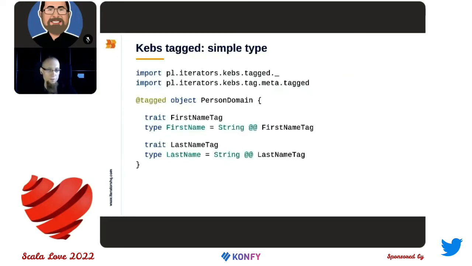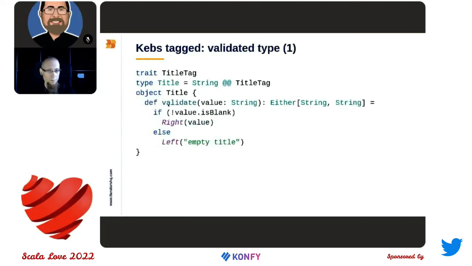But if you are still using Scala 2, you can use a different kebs module, which is called kebs tagged. And here for creating new types, tagged type is used. For that, you need to define an empty trait and a type alias that will use this tag. And this library uses a little bit of magic from Scala 2 macros, so that's why you can see here this annotation. It is also possible to add validation to a new type.